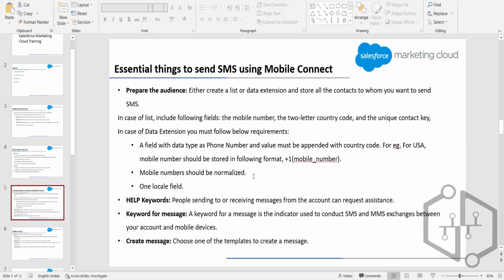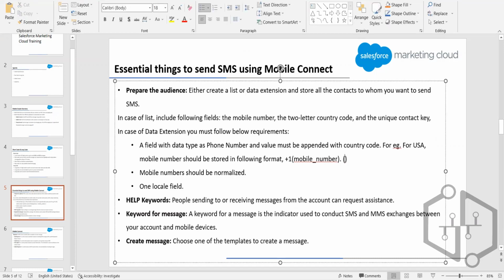Now, if you want to send the SMS from a data extension, we need to have a phone number field. Apart from that, the phone number that we store in that field has to be normalized. What is the meaning of normalization? Let's say we have a mobile number with some special characters like parentheses, say 7, 5, then a hyphen, and then 7, 8, 2, 3, 4, something like that, right?